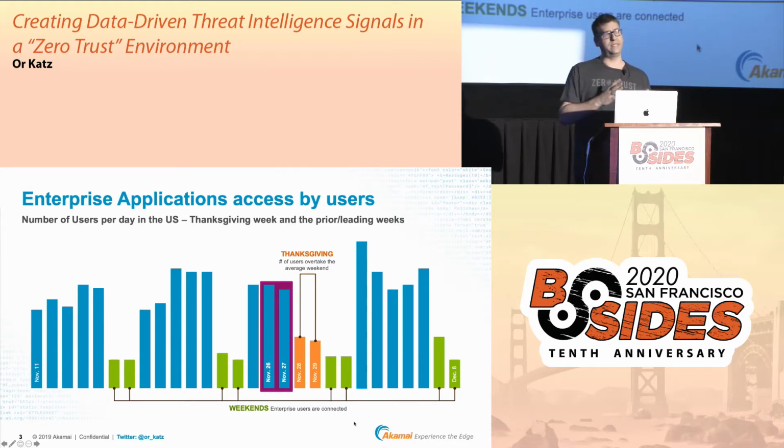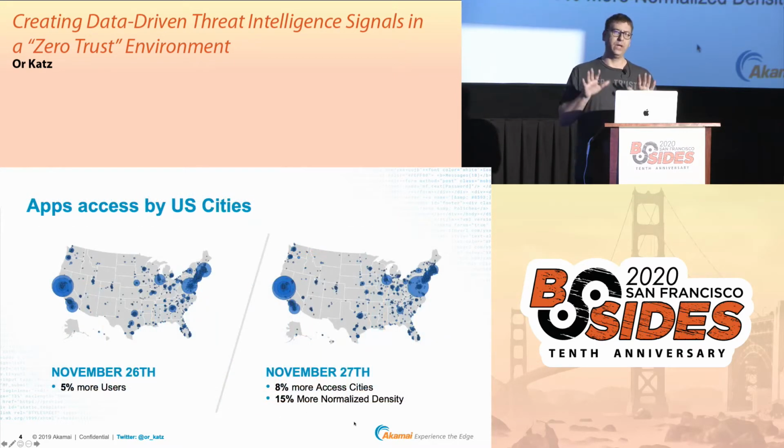Now, the interesting part, and the thing that I want to focus on, was the days of the 27th and 26th. The 27th was the day that I got to the office and it was empty, but people were still working. The 26th was the day prior to that, where I was in the office and all the people were in the office, which was a different day. So I wanted to compare those two days. So I looked into the data relevant to those two days, and these are the things that I was able to see. Now, when you look at those US maps, and I didn't mention that, but the focus was on US users trying to access enterprise applications.